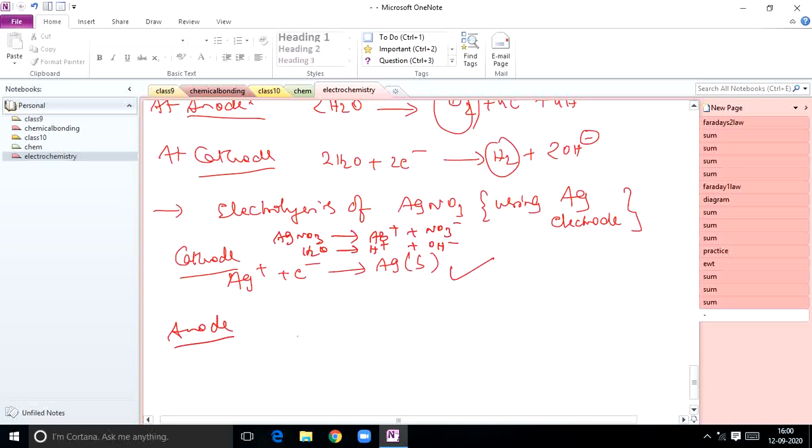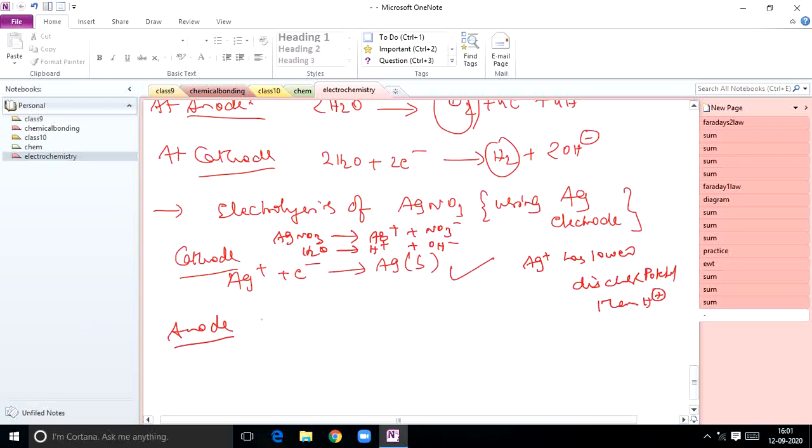Out of Ag plus and H plus, the order is given basing on inert electrodes. If you follow the order, H plus ion has lower discharge potential than Ag plus, but here it is not an inert electrode, I have taken a silver electrode. That's why Ag plus ion has lower discharge potential than H plus. That's why silver is deposited at cathode.